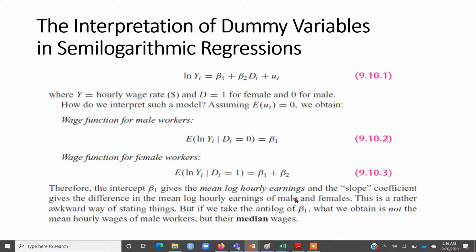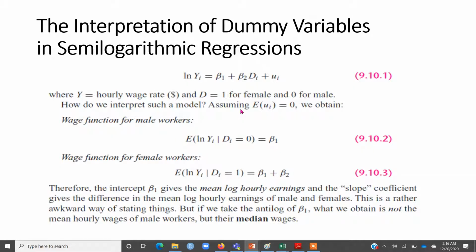So how we can interpret without using the log form is simply this: if you have the result of this regression and you get the values of beta 1 and beta 2, simply take the anti-log of beta 1. That will be the mean hourly wage, in fact that will be the median hourly wage, right?